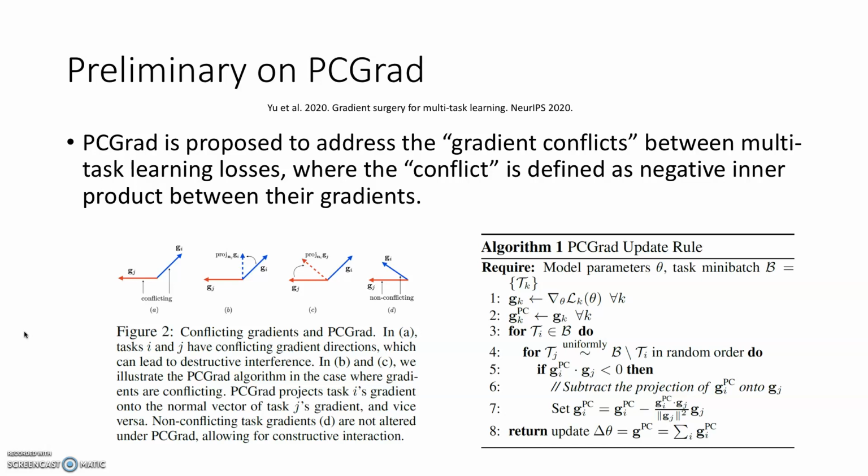Similarly, in figure C, we can project gradient j onto the normal plane of gradient i. The algorithm of PCGrad is essentially two for loops that enumerate all the task pairs i and j, and whenever they observe a negative inner product, which is the conflict, we project gradient i onto the normal plane of gradient j.